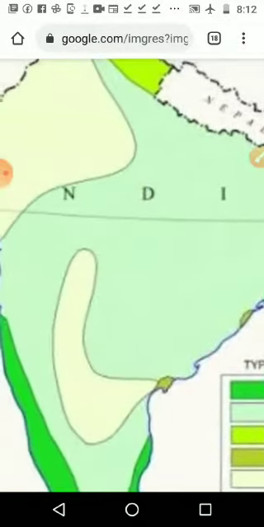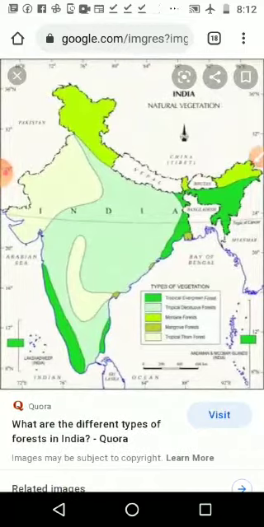Let us see the different types of forest. The first one is tropical evergreen forest, with a dark green color. It is given in the map. You can see this one. The next one is tropical deciduous forest, which is given a little bit lighter shade. Next one is mangrove forest. Then montane forest, which is given a little bit of parrot green color.